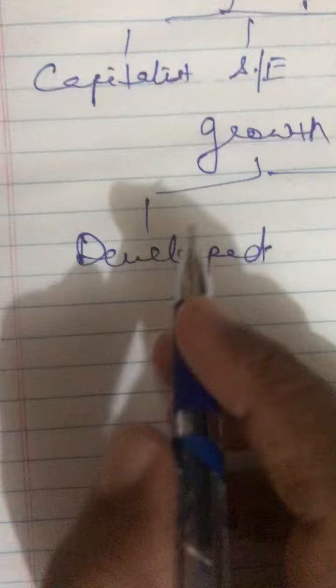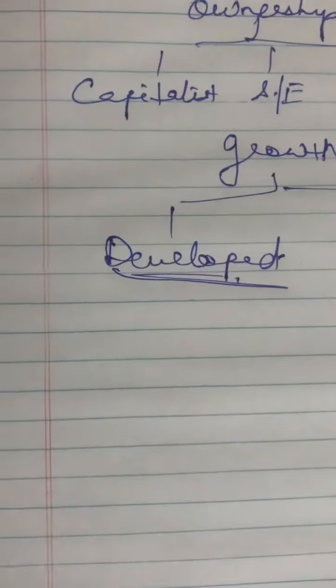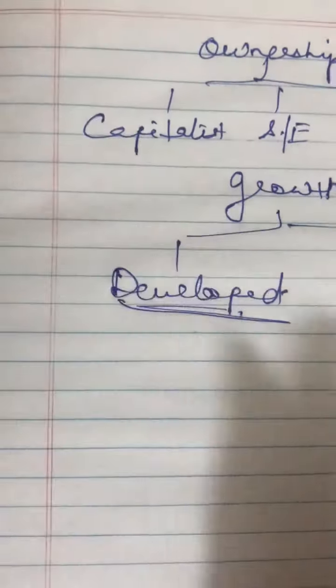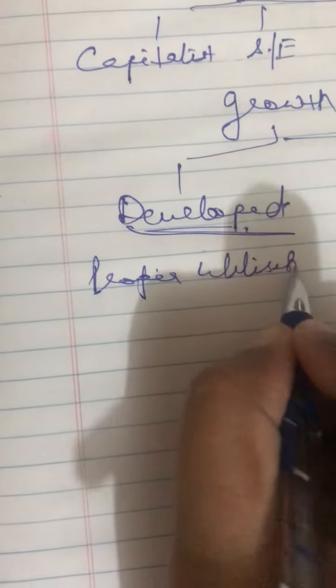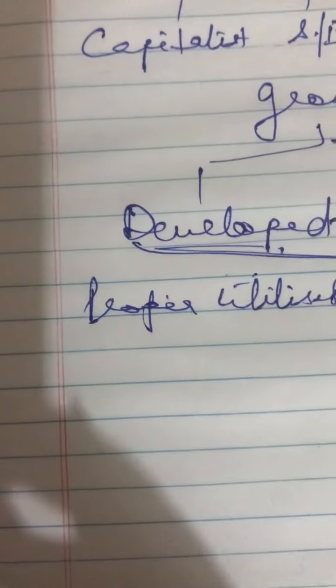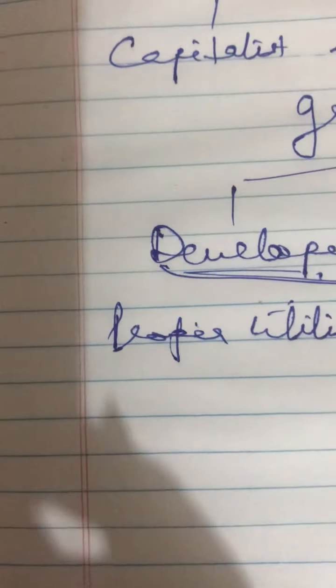Which type of economy is to be called developed? As is clear from the term, developed means fully grown, progressed, right? And what is the criterion to see whether the economy is developed or not? The proper utilization of resources. So in a developed economy, all the resources are properly, optimally, efficiently and effectively utilized.